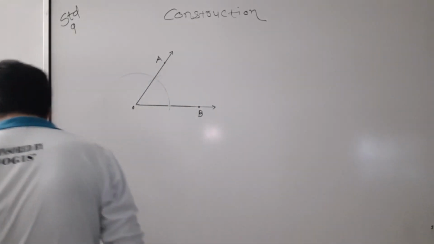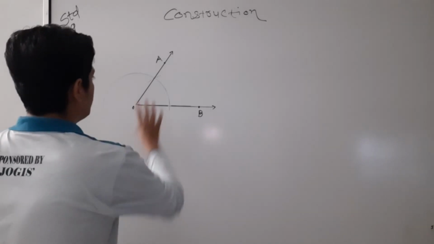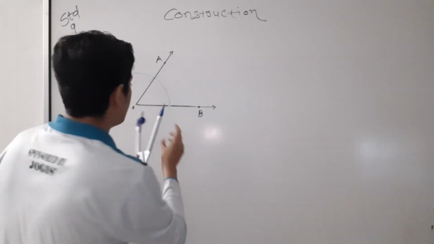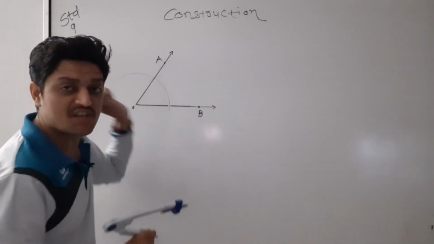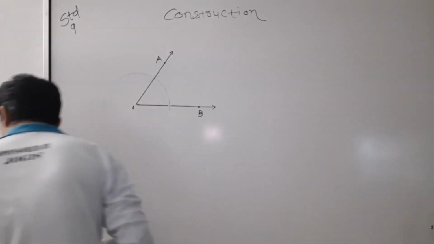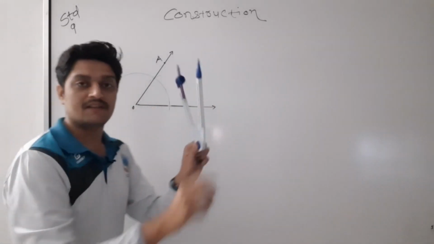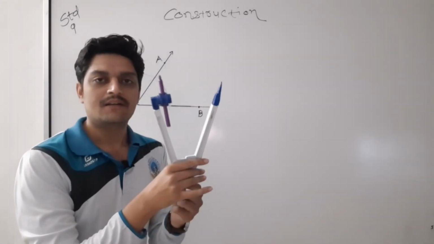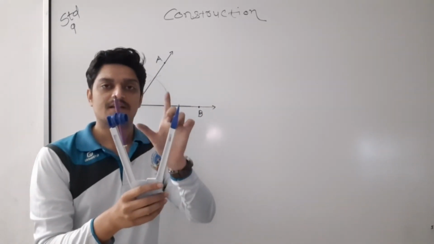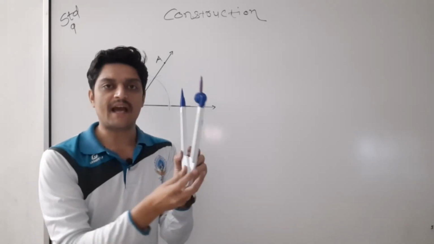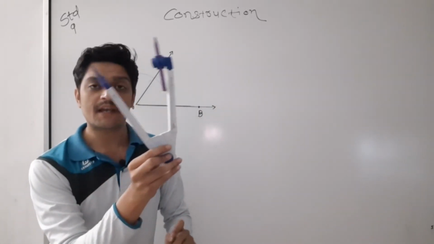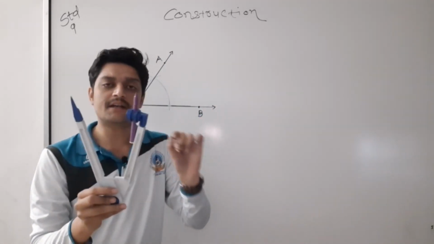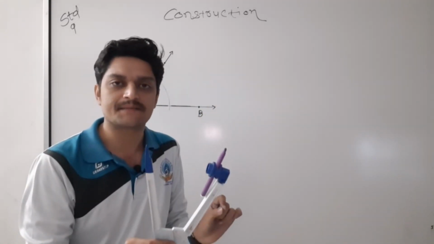Now you understood how to draw a 60-degree angle. Now on this 60-degree intersection point you have to put the compass again. Again you don't have to change the radius. See, I have just put it as it is, and I haven't made any changes.